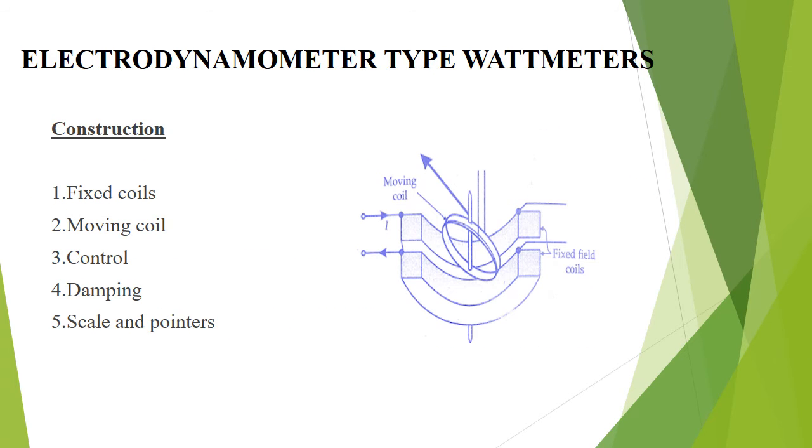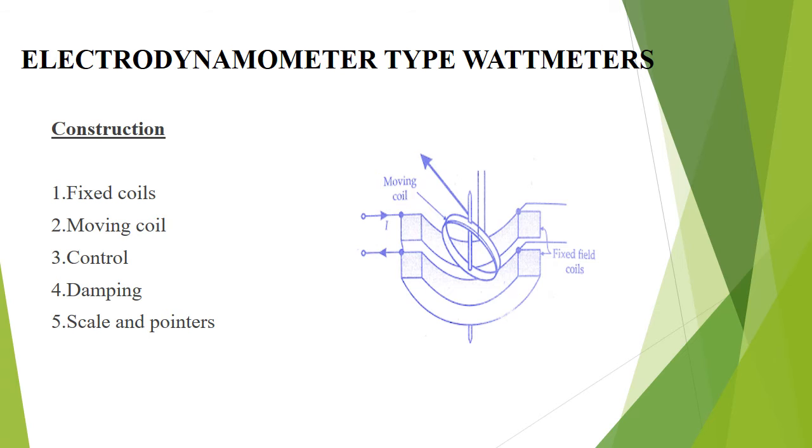Electrodynamometer type wattmeter. This type of wattmeter consists of a fixed coil which is connected in series with the load and carries the current through the load. Hence, the fixed coil is also called the field coil or current coil. Whereas the moving coil in the wattmeter is connected across the load and carries a current proportional to the voltage across the load. Hence, the moving coil is also called the potential coil, pressure coil or voltage coil.